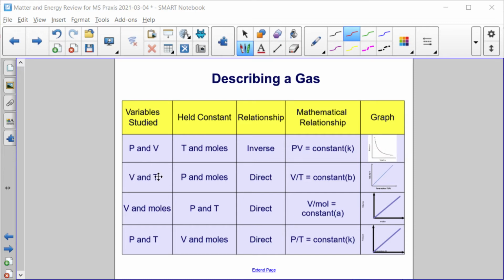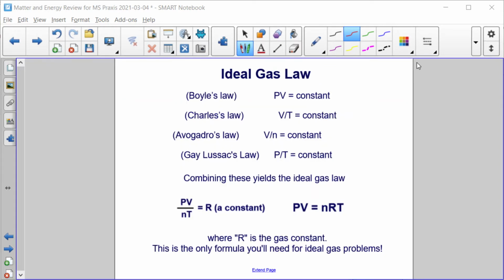If we study volume and temperature, holding pressure and moles constant, we get a direct relationship, where as the volume increases, so does the temperature. Volume and moles, also a direct relationship. Pressure and temperature, also a direct relationship. These four individual laws can all be combined, yielding the ideal gas law.